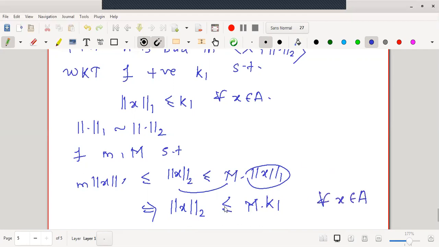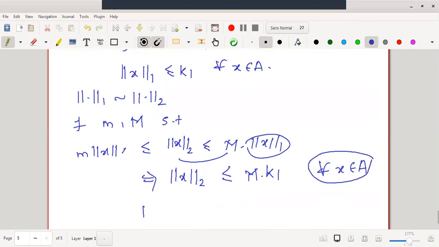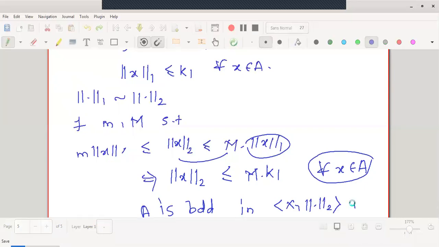Look at this. Norm 2 of x is less than or equal to some positive constant for all the elements x in A. Therefore, we can say that A is bounded in (X, norm 2). Similarly, we can prove the reverse part of the theorem.